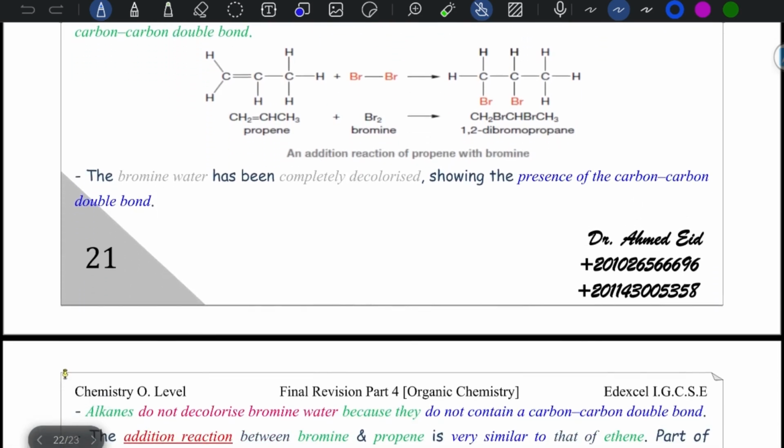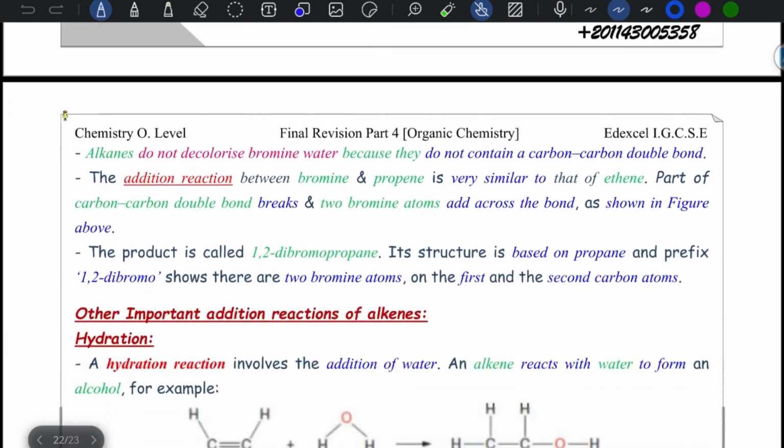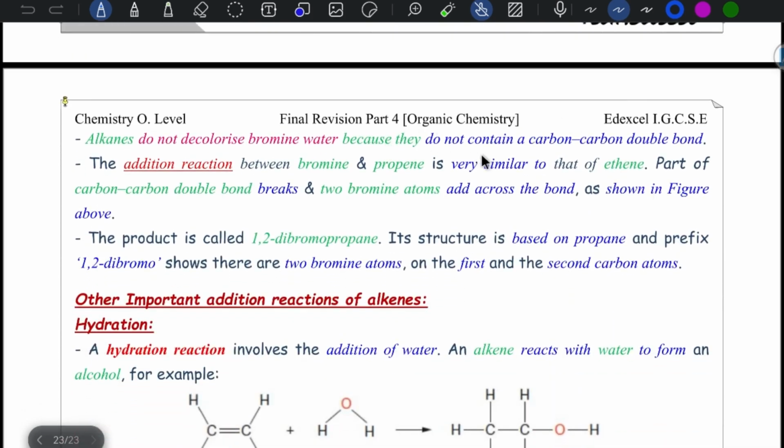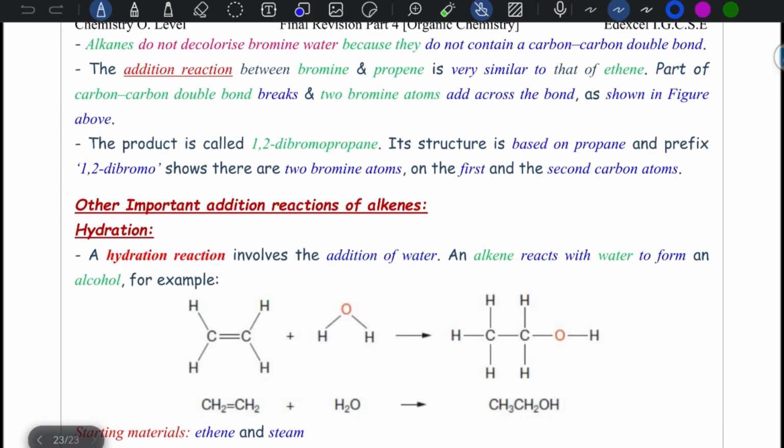So bromine water is completely decolorized in the presence of a carbon-carbon double bond, while alkanes do not decolorize bromine water because they do not contain a carbon-carbon double bond. The addition reaction of bromine and propene is very similar to ethene. One of the carbon-carbon double bonds breaks and two bromine atoms add across the double bond. It gives 1,2-dibromopropane. 1,2 means carbon 1 and 2. Dibromo means two bromine atoms on the first and second carbon of propane.